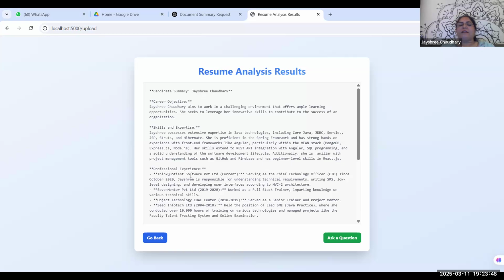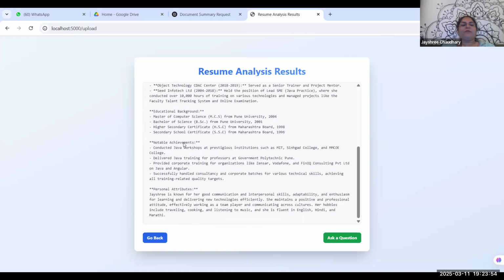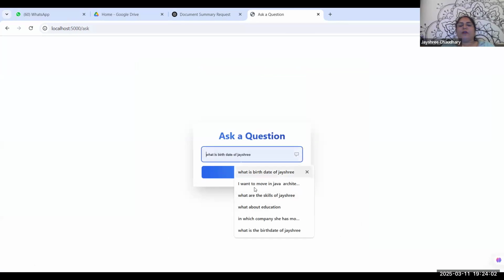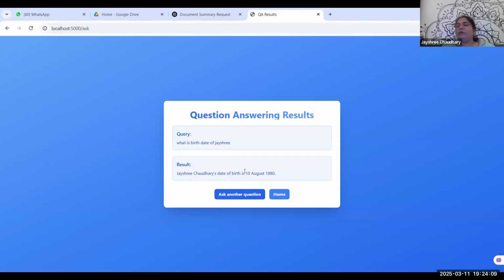skills and expertise, professional experience, and at the same time educational background, notable achievements and personal details. Apart from that, I can ask any question to this also. What is a simple question I can ask? What is the birth date of Jayashree? So it gives me the birth date by looking at the resume.